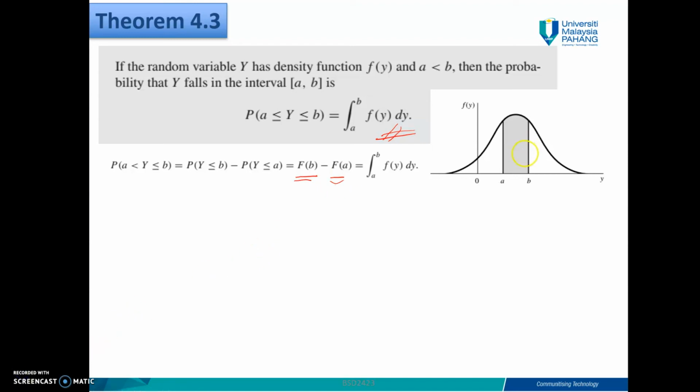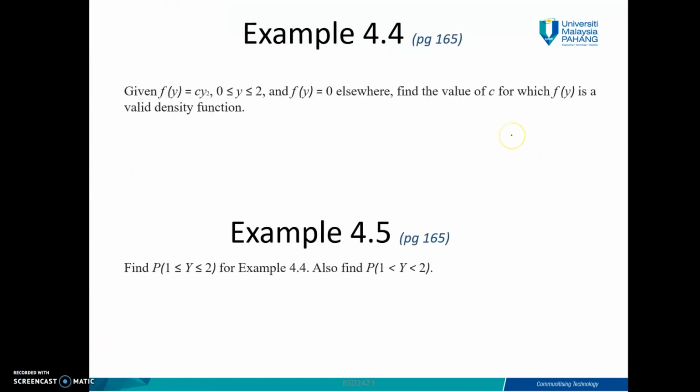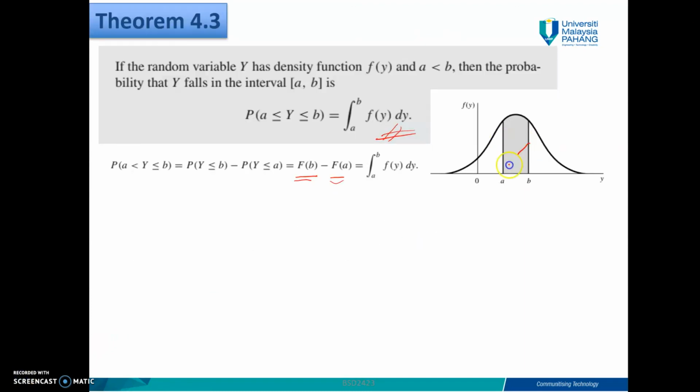So basically you will have it like this: Fb, sorry, Fb minus Fa. Then you will get this one. This is what we want. That's why sometimes we just integrate from a until b, and you get the answer straight away. Or you can have it like this.